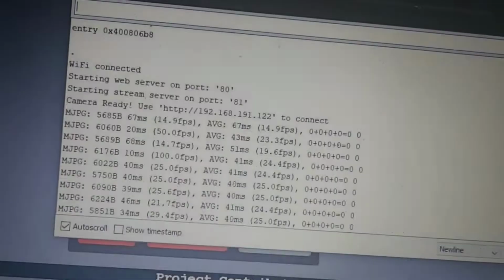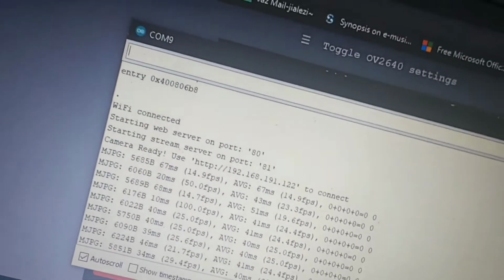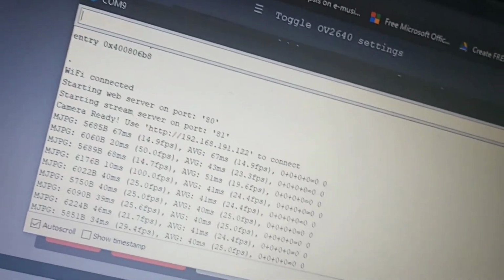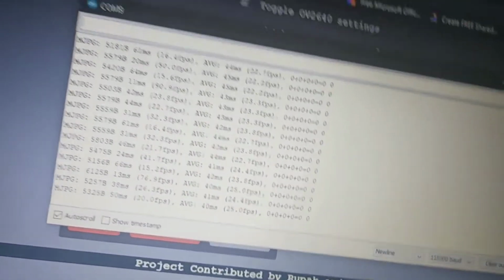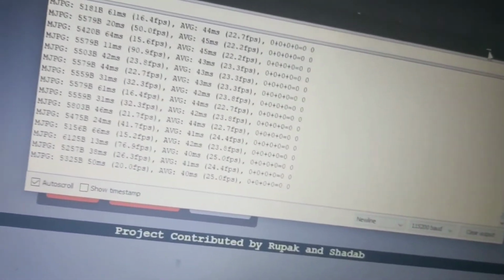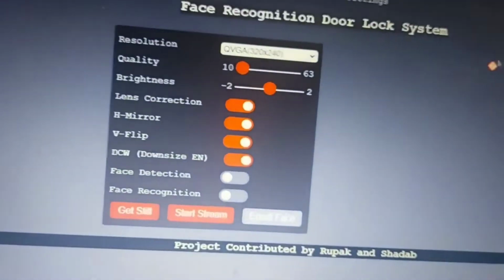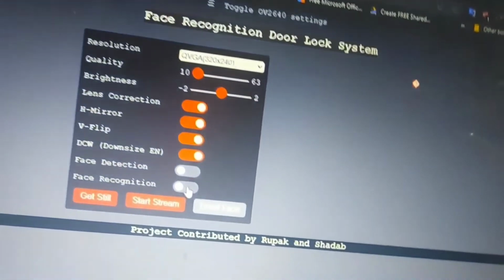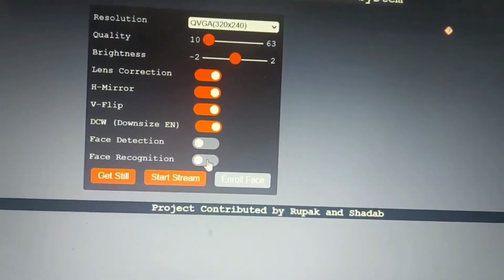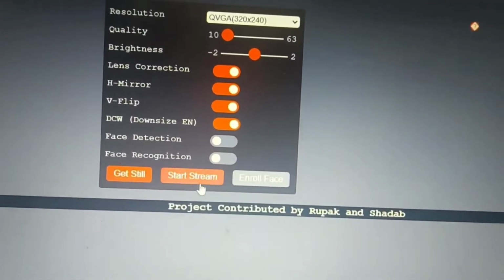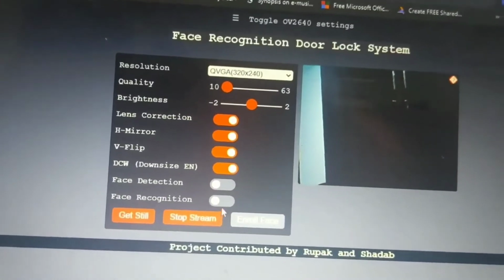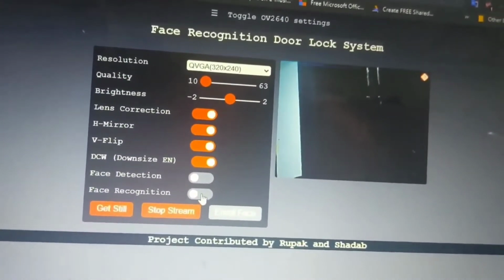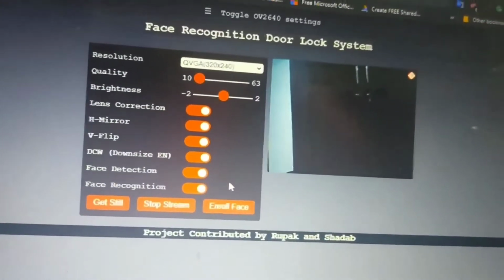So now we're demonstrating the actual implementation of it. So the ESP32CAM server is now started, and now we move to the UI part of the server, and now we have to turn on face recognition. First we have to click on start stream, then you have to click on face recognition detection.